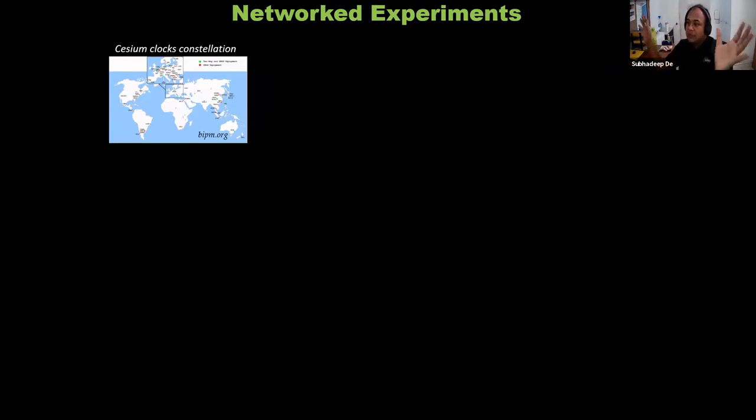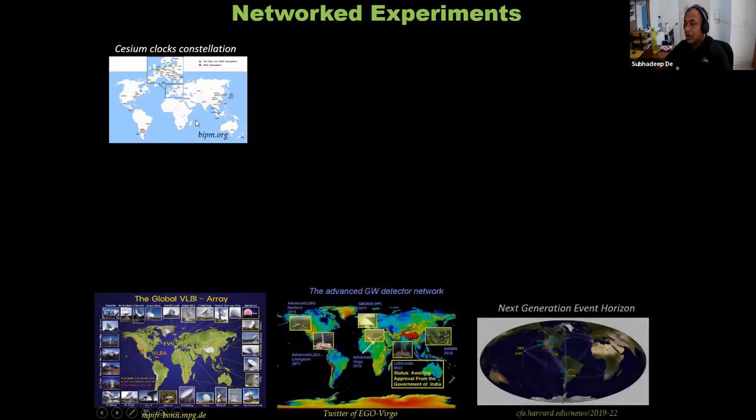So there are several cesium clocks available worldwide. They are connected together to one particular international body called BIPM in France, and they are defining the SI second, the SI definition of the second. So that's what you see here, a constellation of cesium clocks. There are around 350 or 400 cesium clocks available worldwide, and India also contributes to that. NPL in Delhi has cesium clocks, which contribute to that.